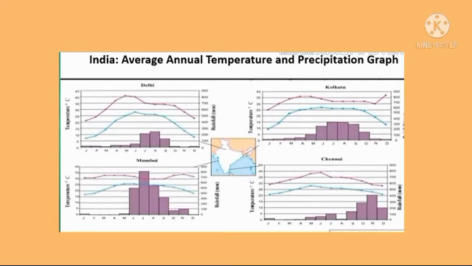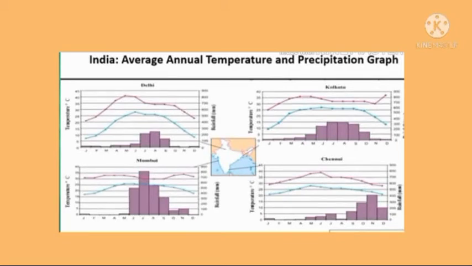Now we are going to discuss the graphs of India, that means the cities of India: Delhi, Kolkata, Mumbai and Chennai. And the location of each city is mentioned in the map which is given in the middle of these graphs. Same as Brazil, even though all these cities are located in India, they have different climates. What is the reason? The reason is the location of each city. The location of the cities like Delhi, Kolkata, Mumbai and Chennai differs. So this variation of location may influence the climate of each city.